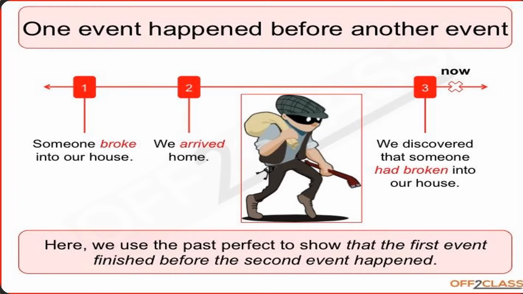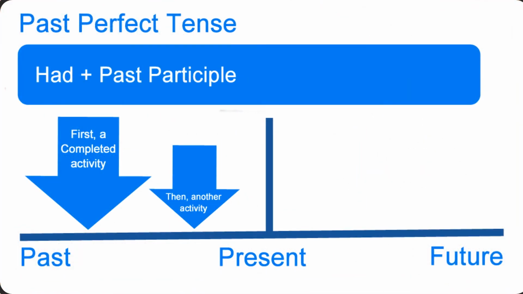Now let's move on and see what the sentence structure of past perfect tense is. As I have already told you, it is formed when one event happened and finished, and then the second event happened. And for the sentence structure, we always use the auxiliary verb had, and in addition we use the past participle, means to say the third form of verb.